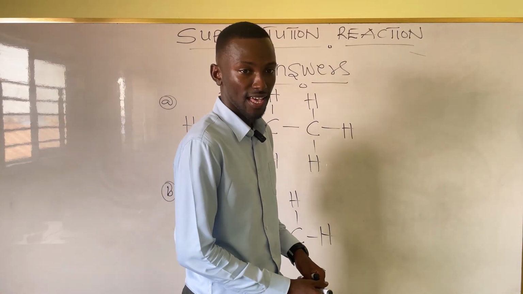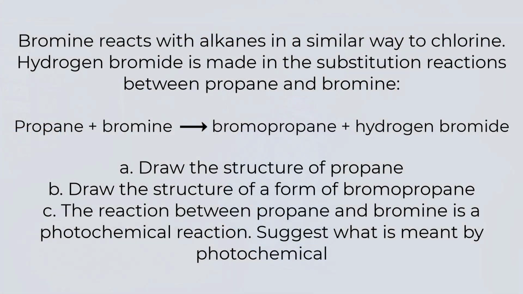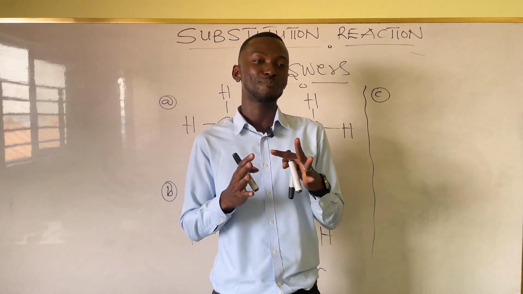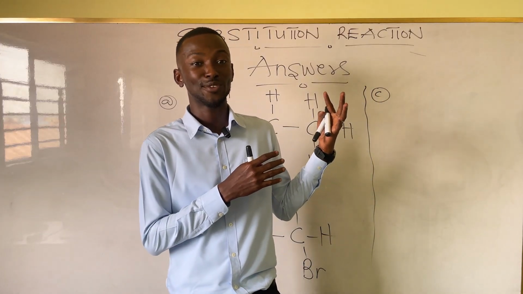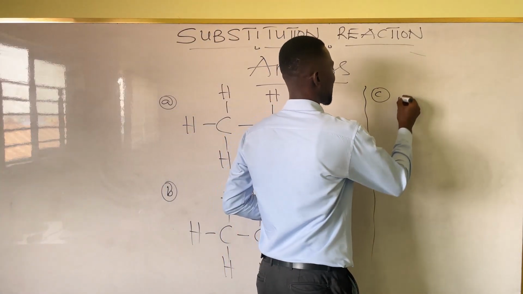What's the continuation of the question? Or is that all? C. The reaction between propane and bromine is a photochemical reaction. Suggest what is meant by this process. Good. So photochemical reaction. I've actually not mentioned it during the explanatory part of the lesson, but I think you will get it. Photo what? Chemical.